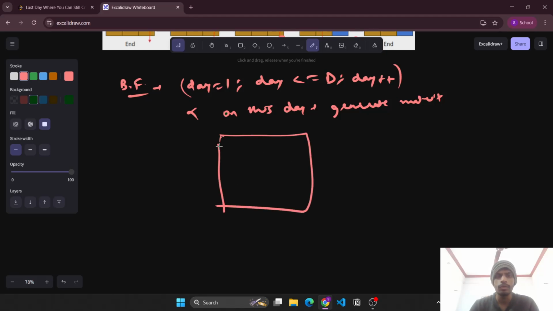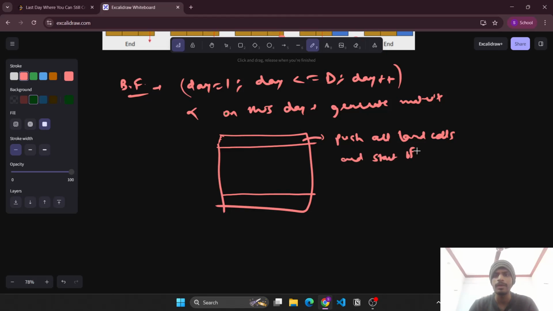What do we want? We want to reach from any cell on the top row to any cell in the bottom row. So you can simply start a BFS from the top row, meaning push all land cells of the top row and start BFS.